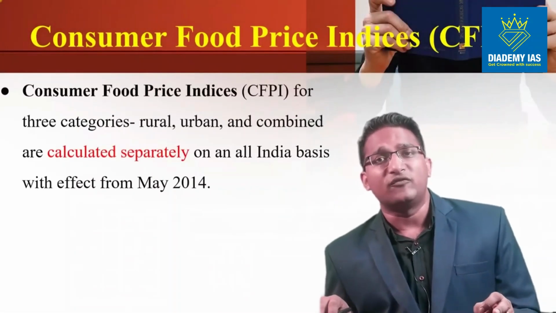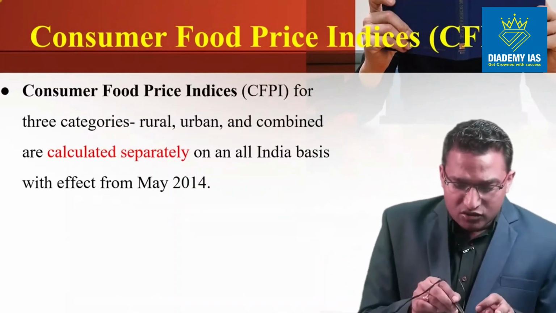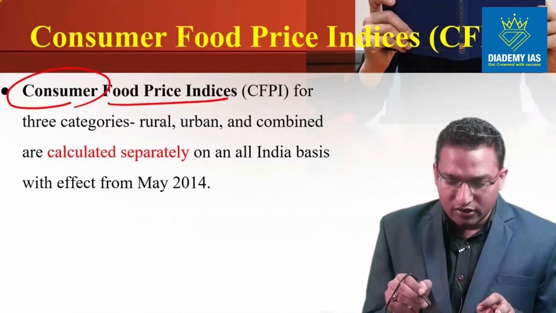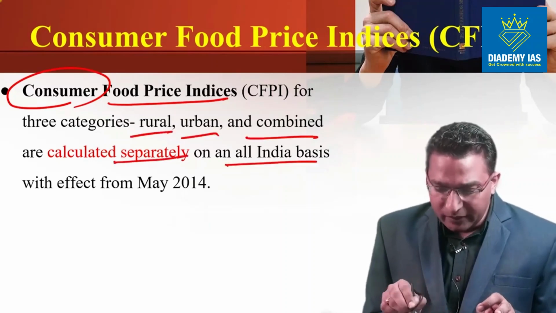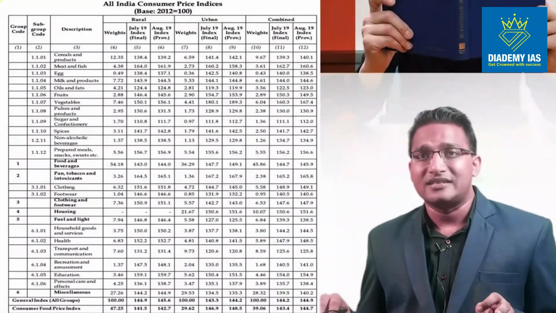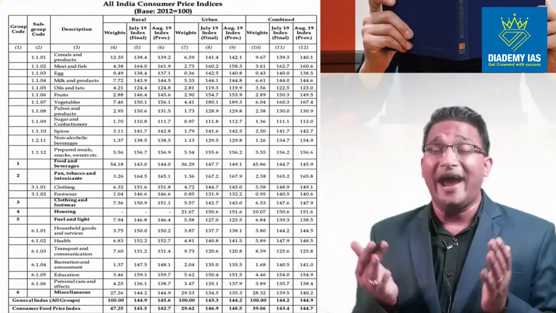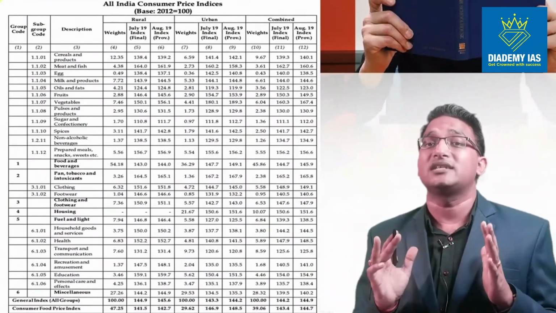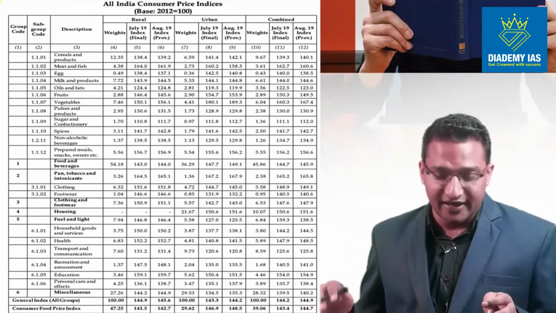Just like the food index is prepared at the WPI level, at the consumer level also, this food price index is calculated for rural, urban and combined, separately and on an all India basis from 2014 onwards. So the food index is calculated at the wholesale level as well as the consumer level. Why? Because this food index is very crucial to control food inflation and to make policies regarding that.